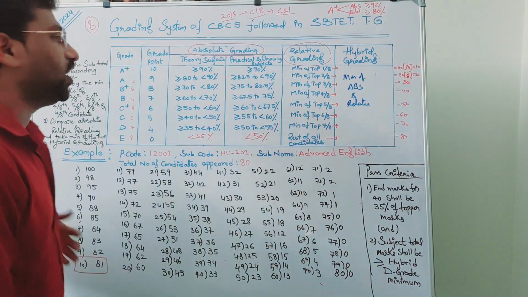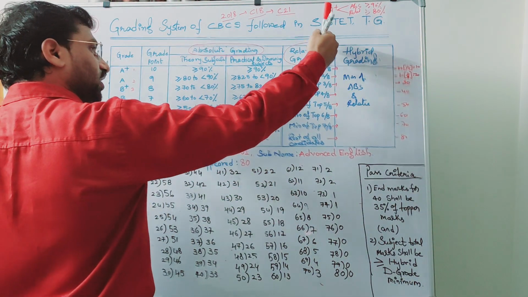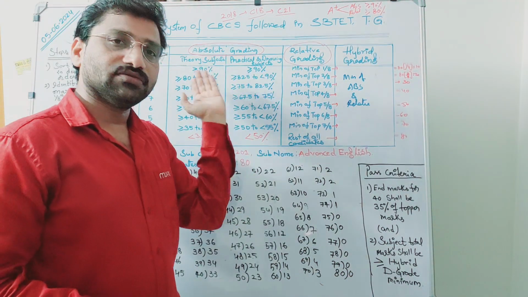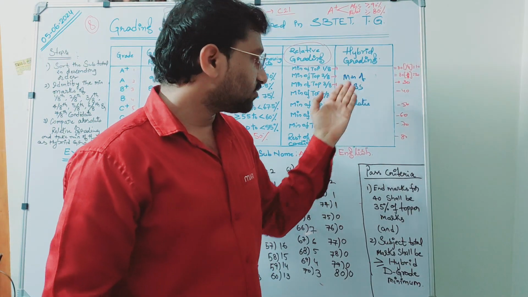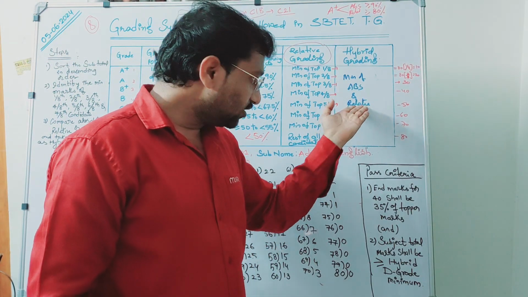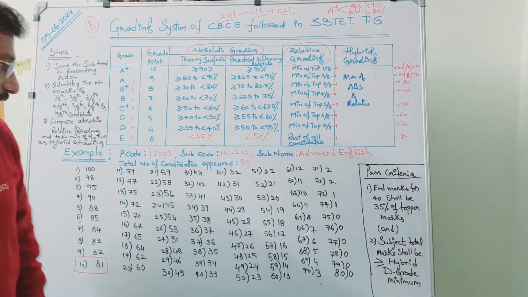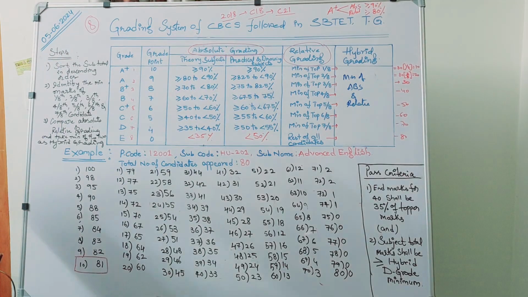So therefore, we should derive the range of marks for all these grades in case of relative grading system. Then compare one by one. Then take the minimum of absolute and relative. That will be the final grading system, that is called hybrid grading system. Now for that, I have taken an example.